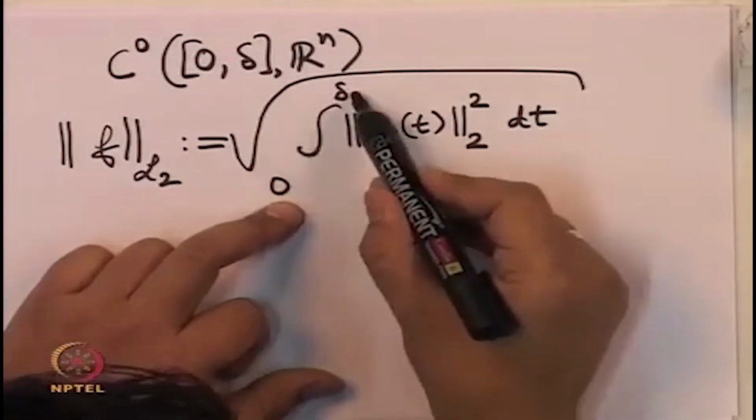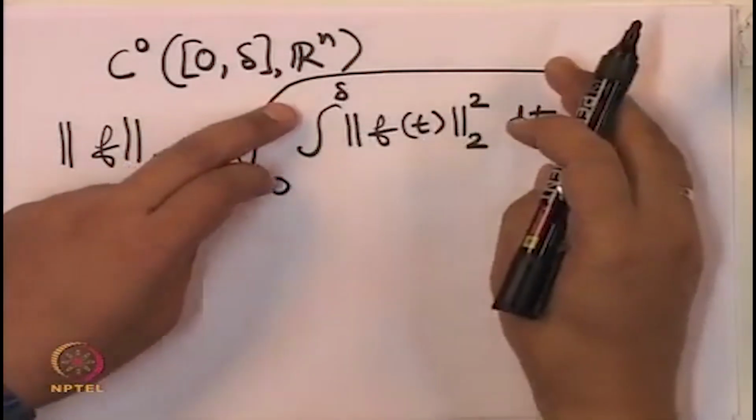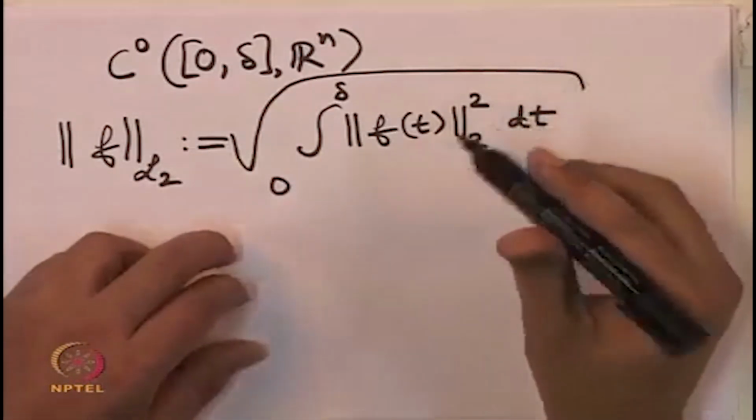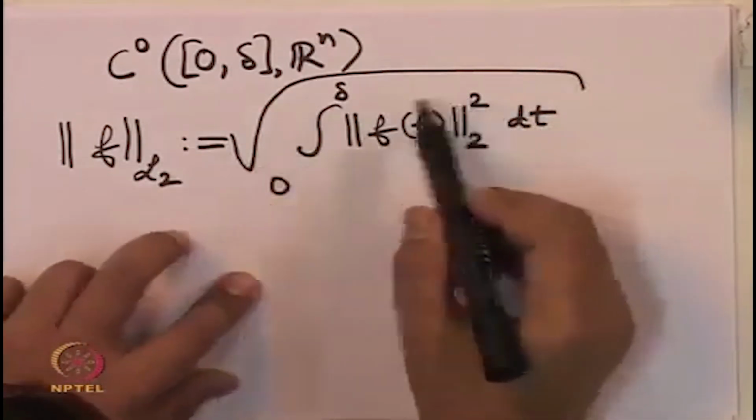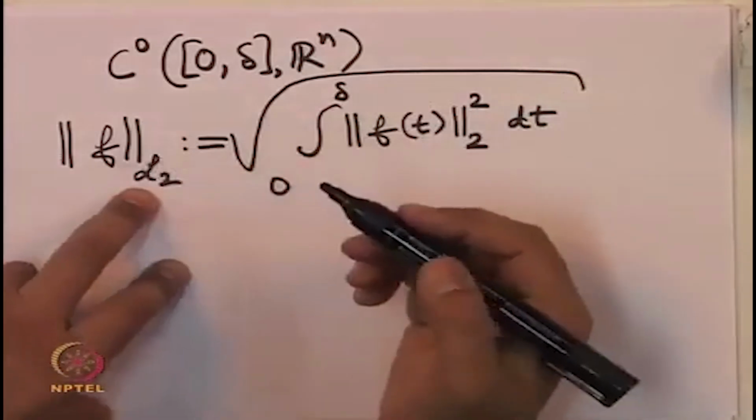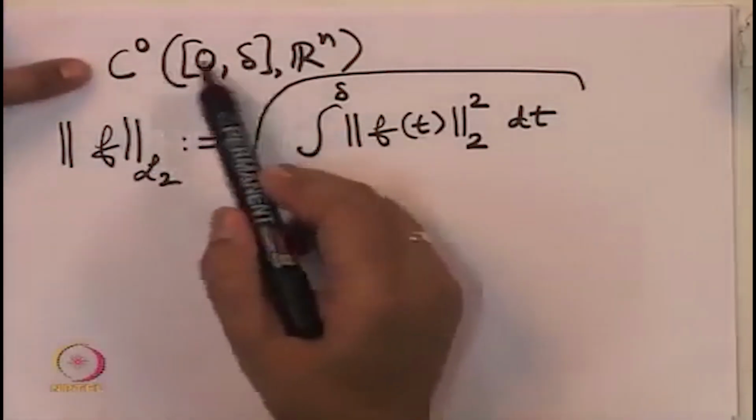Upon integrating, we get some number that is no longer dependent on the time t, and its square root is said to be the L2 norm of the function f.